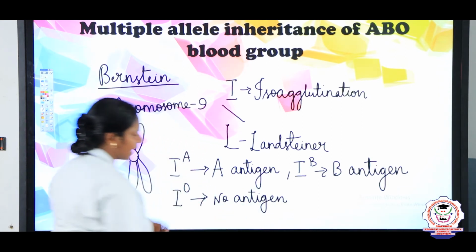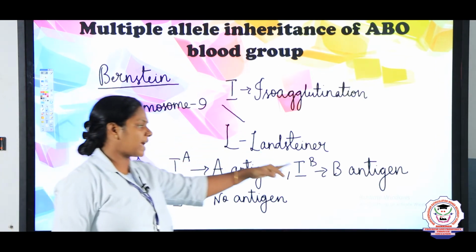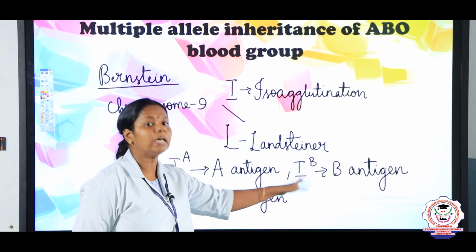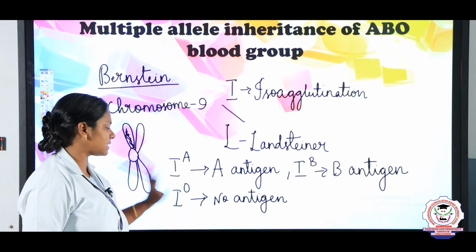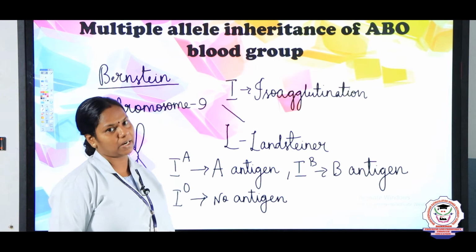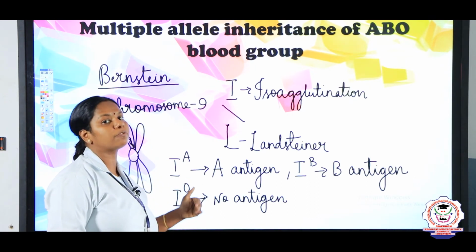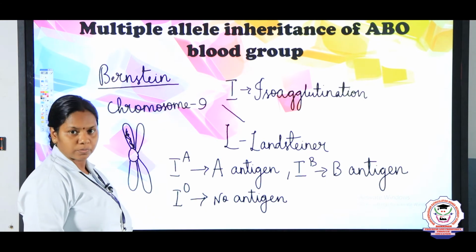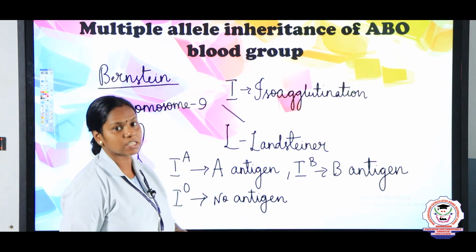So, the person with the A antigen possesses the A blood group. With the B antigen, the person is said to have the B blood group, and with no antigen, they possess the O blood group. So, these are all the genes responsible for the inheritance of blood group from the parents to the next generation.